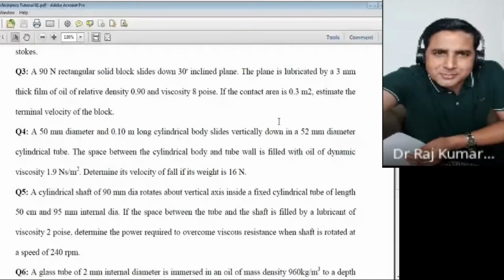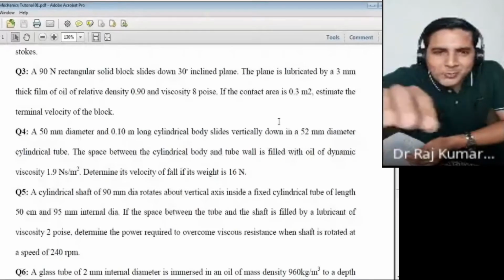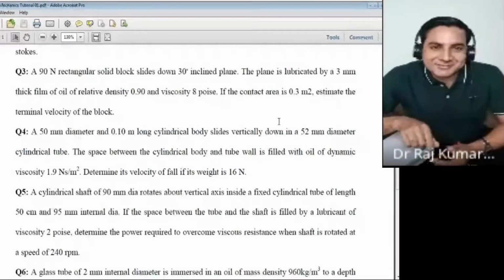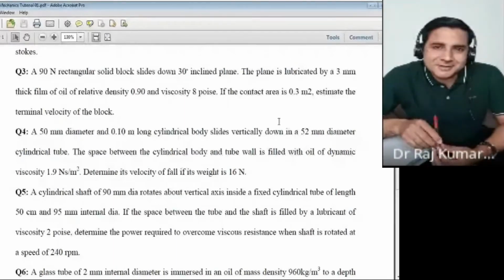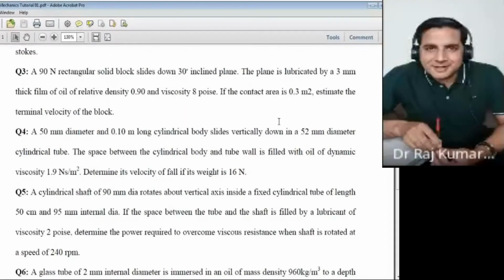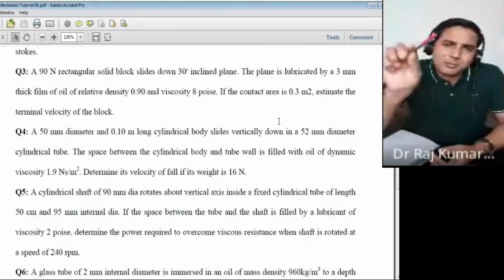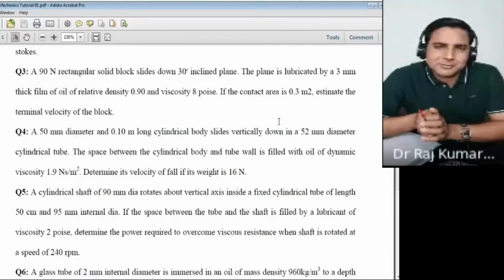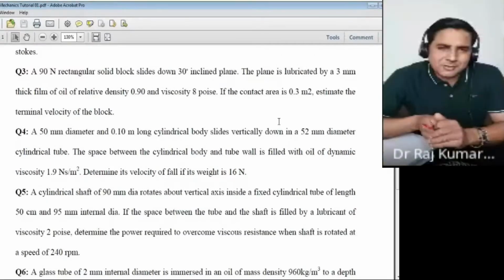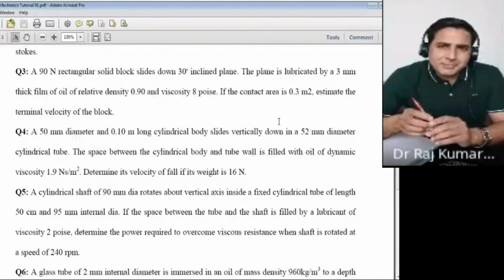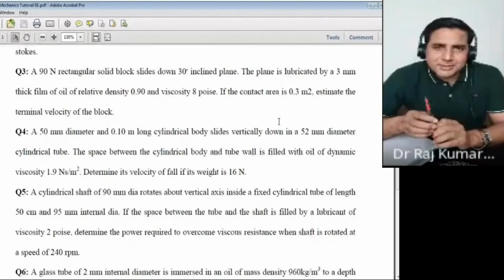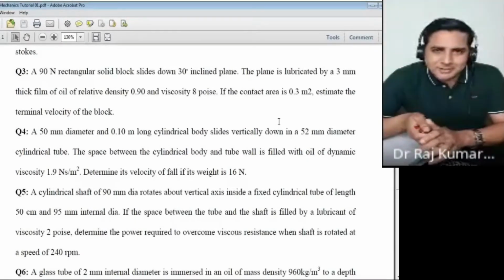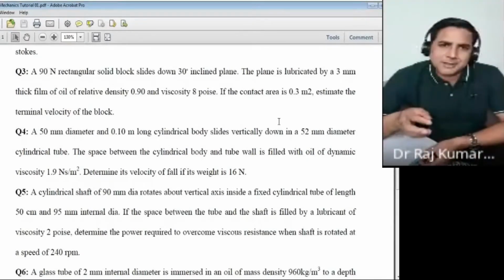The 90 Newton that you have written in the air on top, that's not a good thing. Force, weight always acts downwards. You have to show it at the right place. Okay? Because you have written the weight on top, it doesn't make sense which direction it is acting in, right? Yes or no? Okay, sir. And this angle all of you have taken wrongly, so that needs to be taken care of. You have taken inclined up, not inclined down. That way you have taken the angle, all of you.